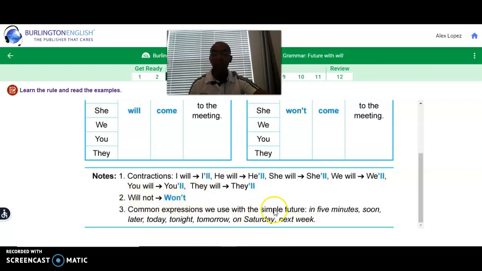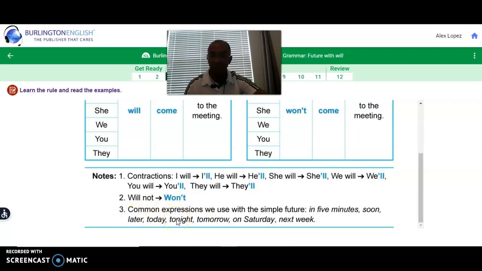The common expressions we use with simple future: in 5 minutes, soon, later, today, tonight, tomorrow, or Saturday, or next week. Okay? Later, I will. Soon, I will. In 5 minutes, I will, or I won't. Okay? Soon, I will come to the meeting. Later, I won't be able to come. Today, I will go to the store.